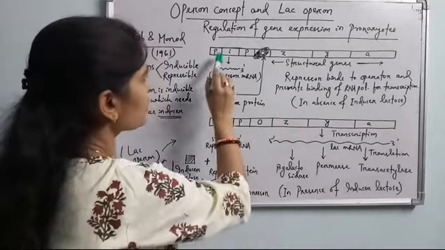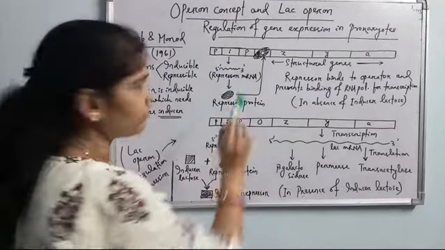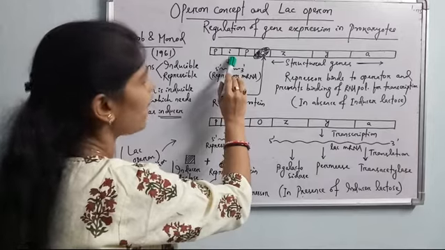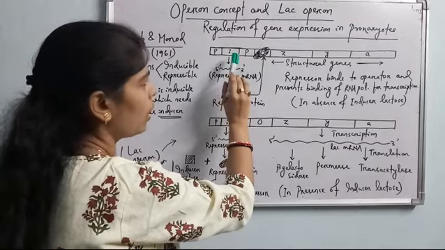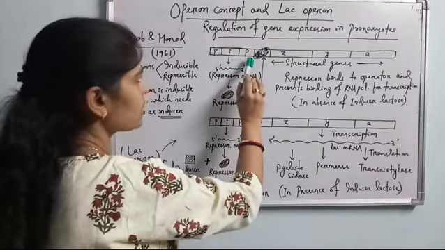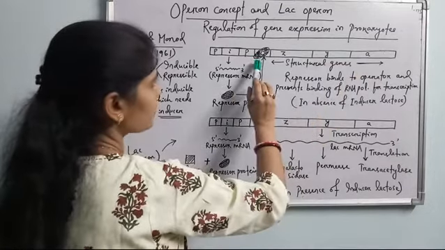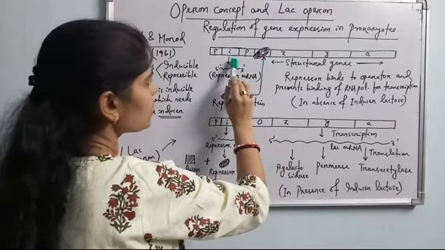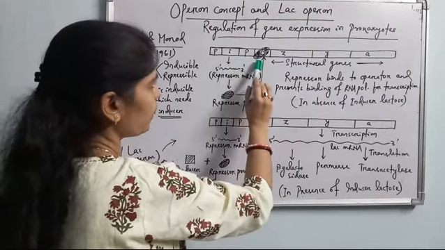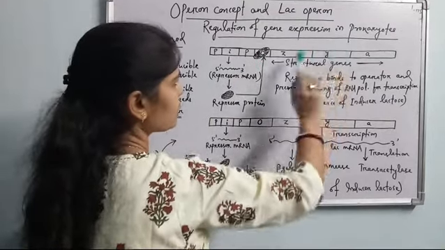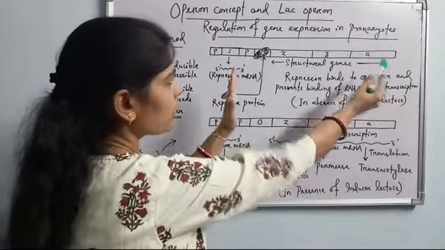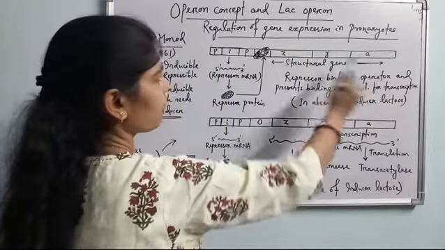Okay, so it is having its own promoter. This promoter is of the I gene, or the repressor gene, or the regulator gene. Then this is the promoter of the structural genes Z, Y and A, and this is the operator. So this is the regulator gene, and the promoter and operator of these structural genes Z, Y, A, which constitute the lac operon. These are the structural genes of the lac operon.